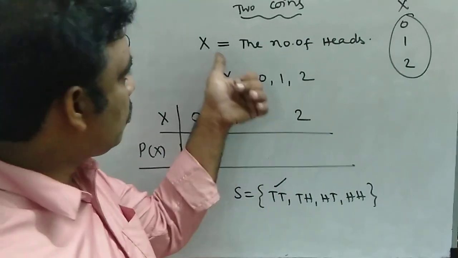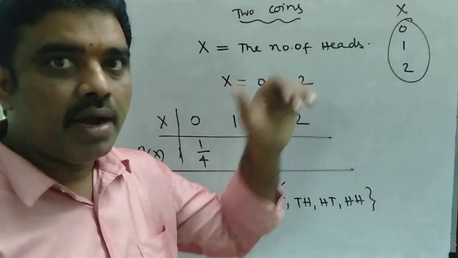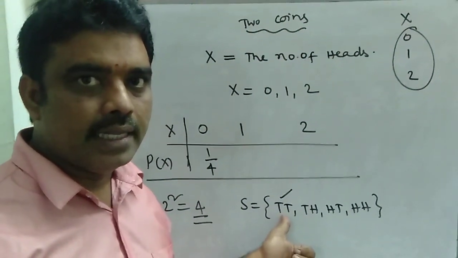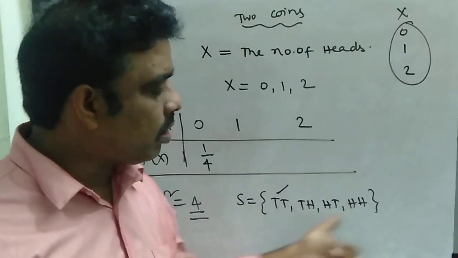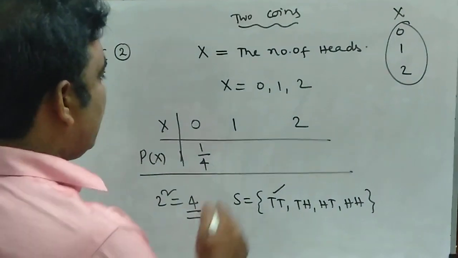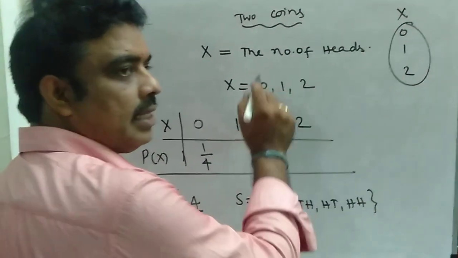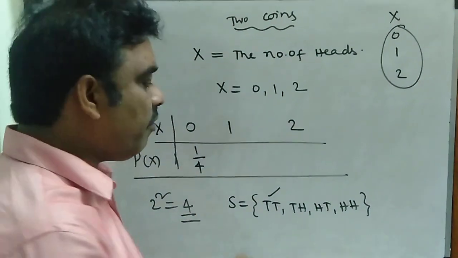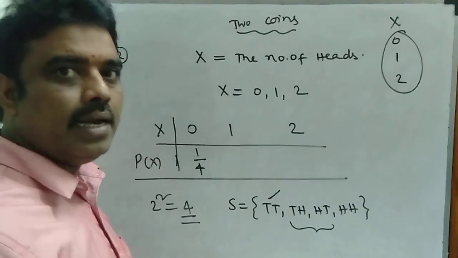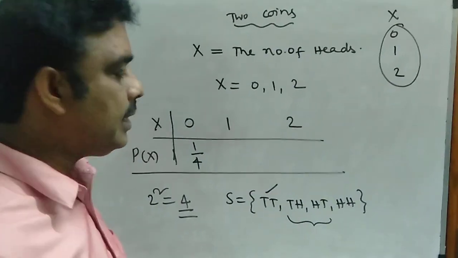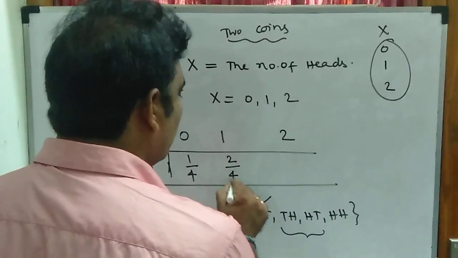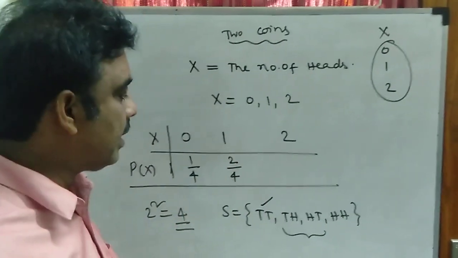When x is equal to 1, the number of heads is equal to 1, which means there exist 2 cases. Either you may get tail head or head tail. In both cases there exists only one head. So these are the 2 outcomes out of 4, so the probability of x equal to 1 is 2 by 4.